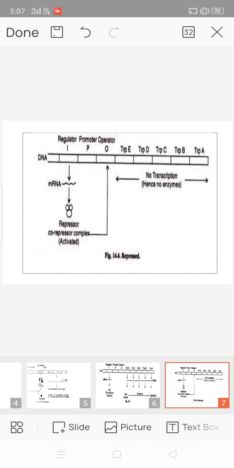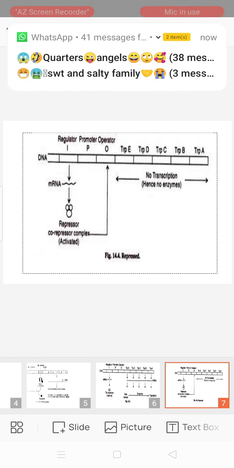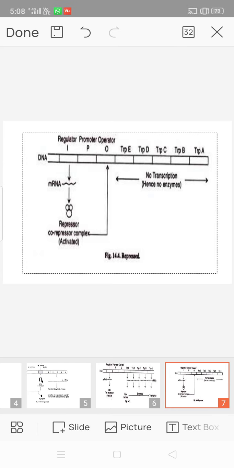This is opposite to the situation of the lac operon, in which the repressor is active on its own and loses its affinity for the operator when bound to the inducer. Here the availability of tryptophan, which is the end product, regulates the expression of this operon.